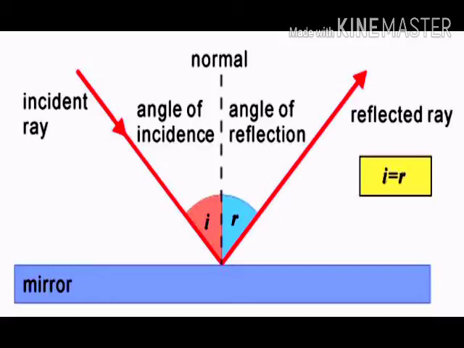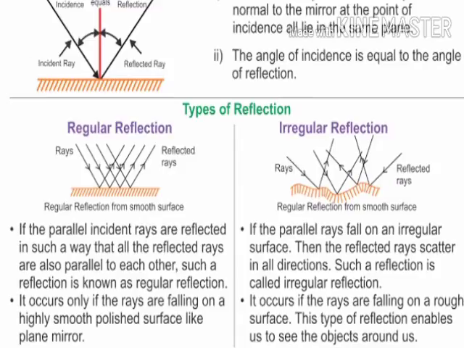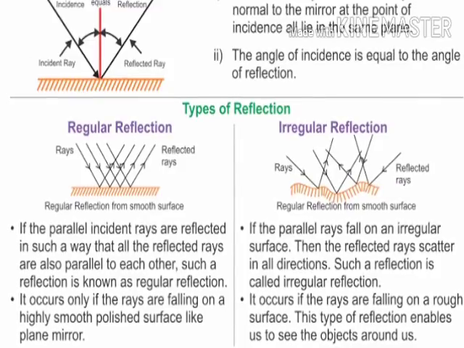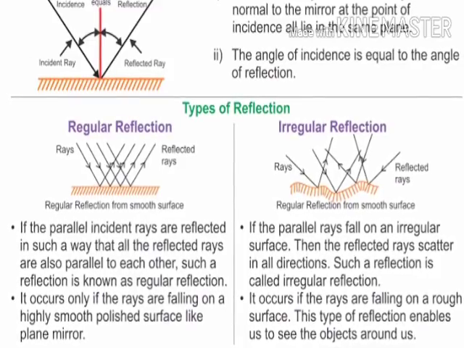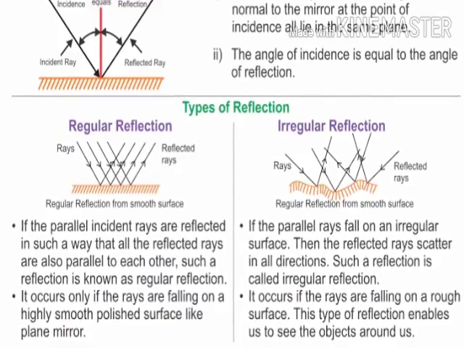See down, the mirror is given. By that mirror only, these rays are reflected. Now see the small picture here. Because the mirror's surface is smooth, light is reflected completely. There are two types of reflection: regular reflection and irregular reflection. First we are going to see regular reflection. It occurs on a smooth surface.